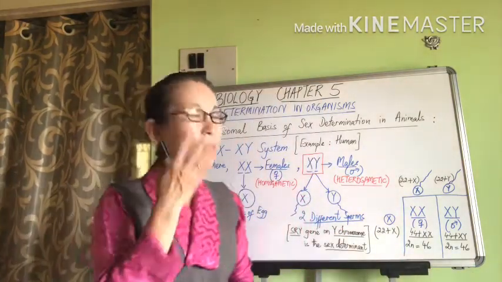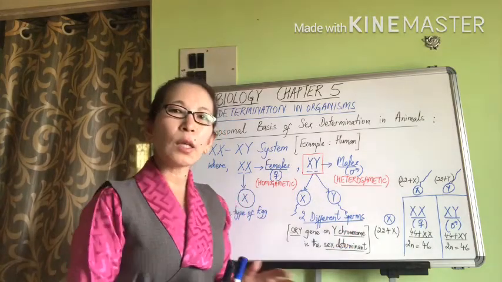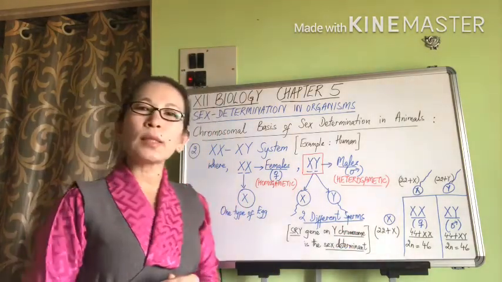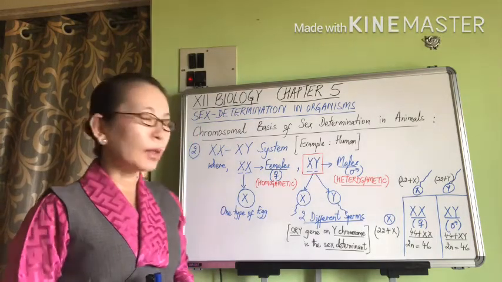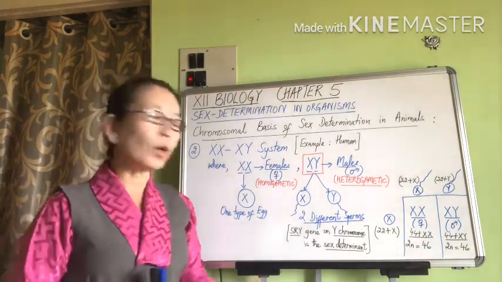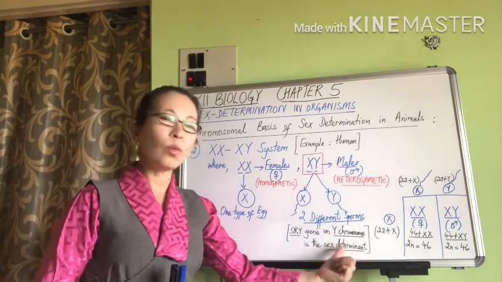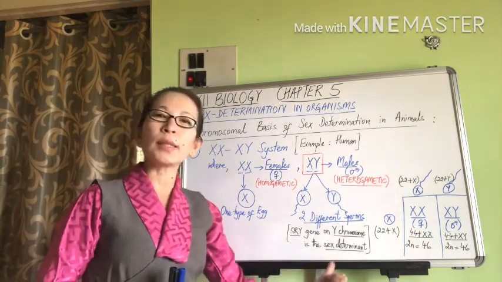So our diploid number is always 46. And that is how we need to realize that sex determination in a human is purely dependent on the Y chromosome. So the Y chromosome or SRY gene is the sex determinant.